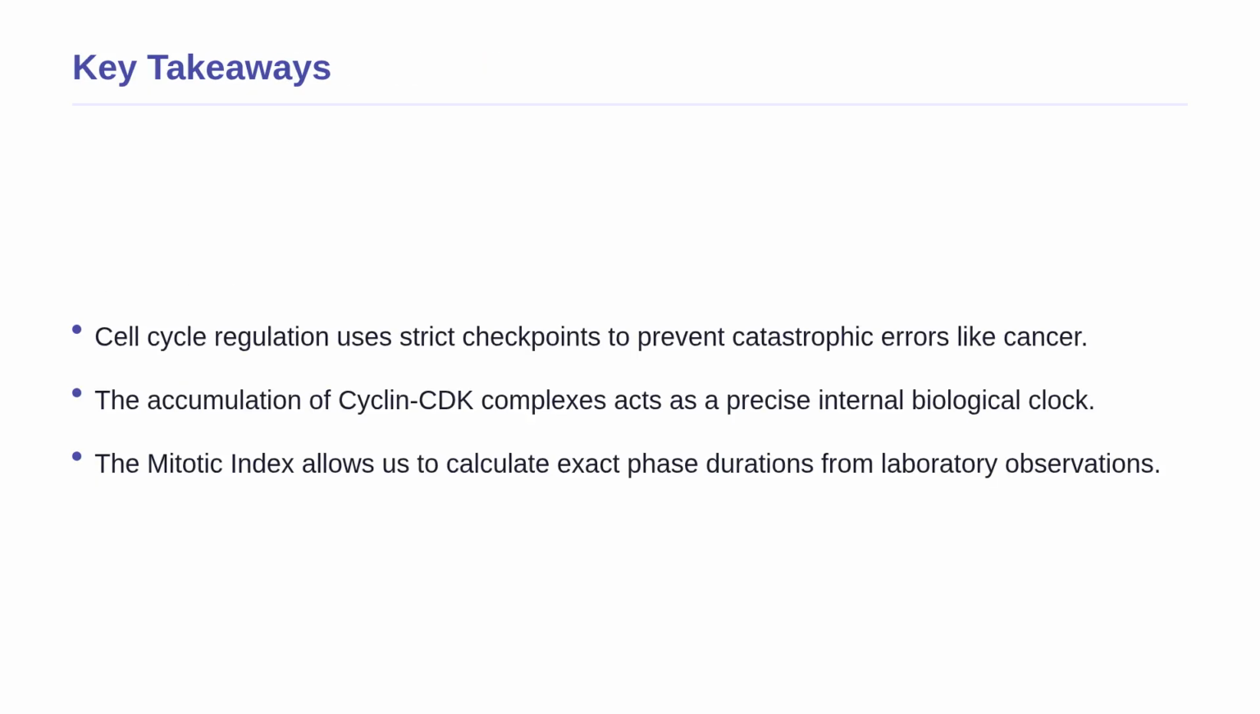We have covered a lot of ground today, so let us review the most important ideas. First, cell cycle regulation is a vital control system that uses strict checkpoints to dictate exactly when a cell should grow, copy its DNA, and divide, preventing catastrophic errors like cancer. Second, this system is driven by the mathematical accumulation of cyclin CDK complexes, acting as a precise internal clock. Finally, we learned how to use the mitotic index to calculate the exact duration of cell phases from simple laboratory